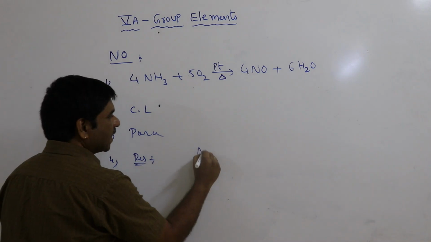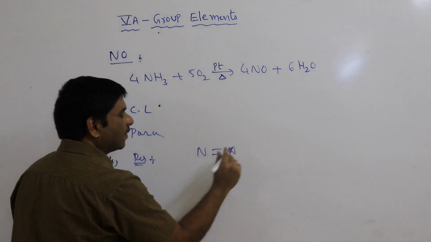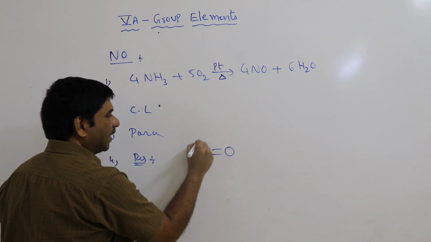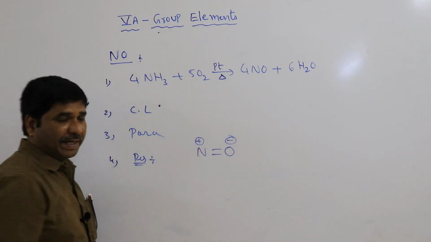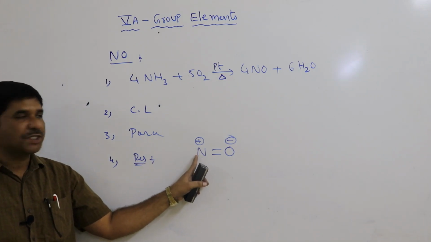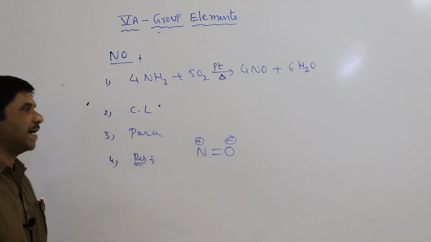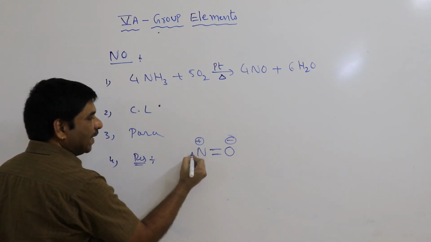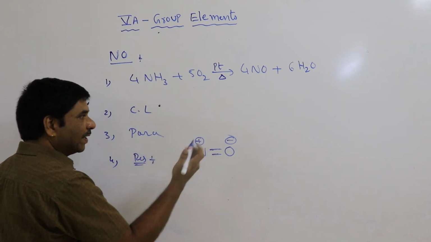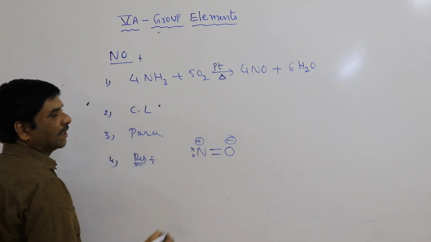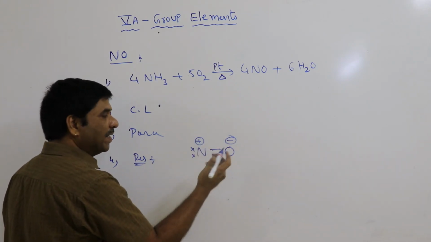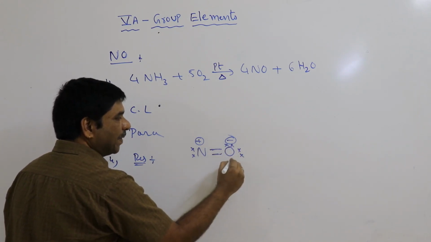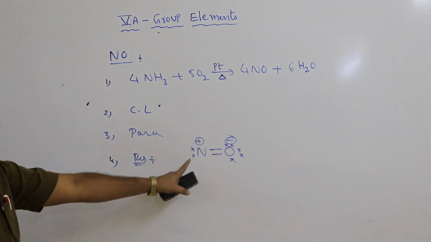Its resonance structure is N double bond O. In this, one is plus and another one is minus. Nitrogen has a positive charge and oxygen has a negative charge, because oxygen is the most electronegative. One electron is lost, which means nitrogen 5, 1 lost, remains 4. Oxygen 6, 1 gain means 7 electrons. 1, 2, 3, 4, 5, 6, 2 are participating, 7 electrons are possible in this.